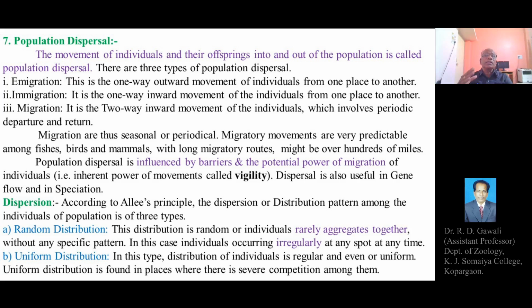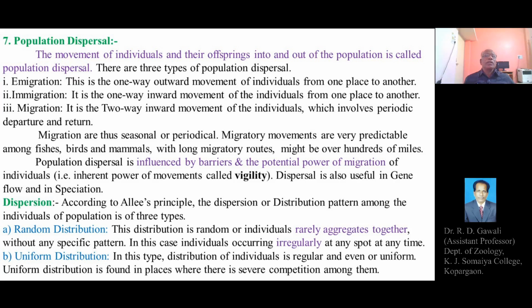So immigration is also a one-way inward movement of the individuals, means the individuals from certain other habitat or certain other population come into a particular region or population, increasing the number of individuals in the population. That is immigration. Emigration is the outward movement and immigration is the inward movement of the individuals from one place to another.